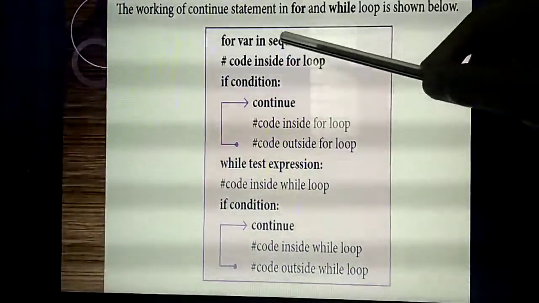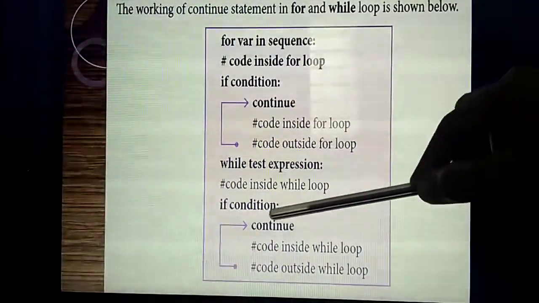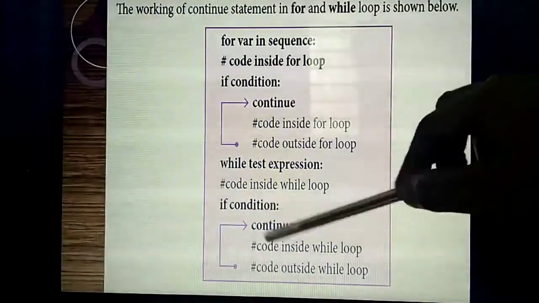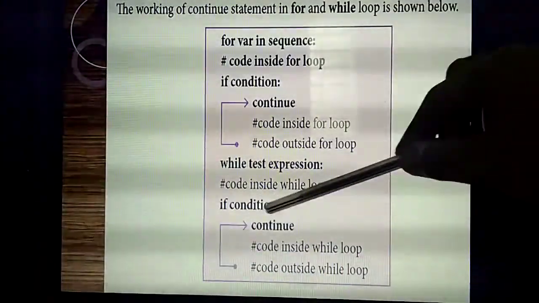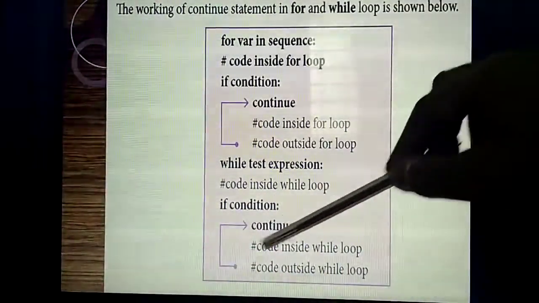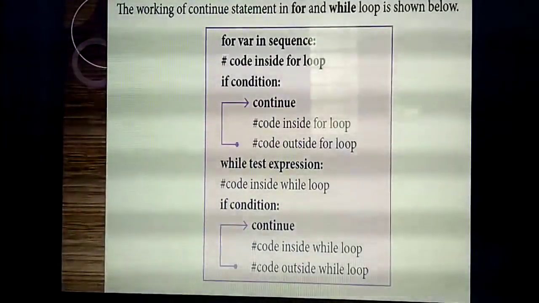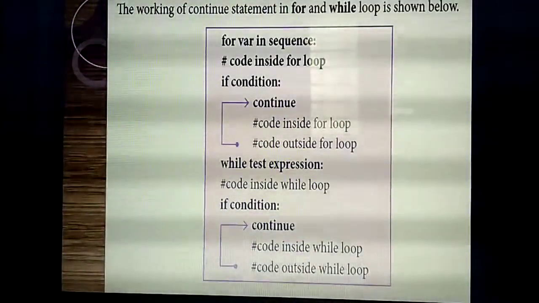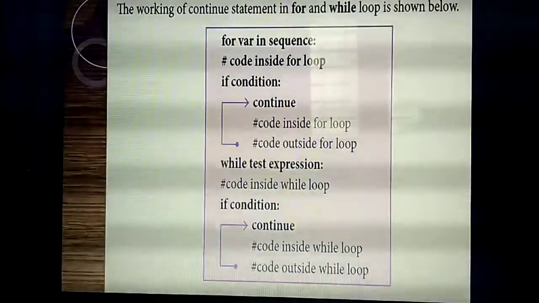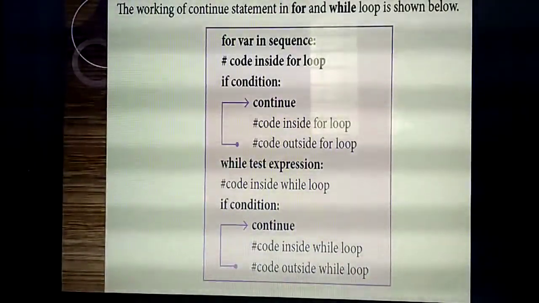Understand? This is what we are giving inside the for loop. Similarly in a while loop also, if we give the continue keyword and the condition is true, then that part alone is skipped, and the remaining part of the loop will get executed. Understand the difference between continue and break statement?